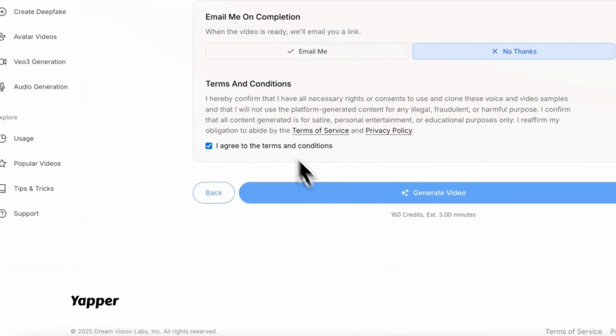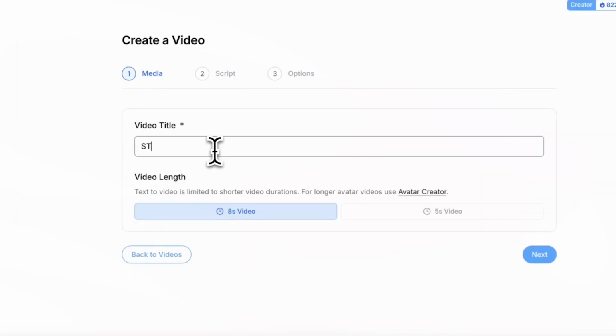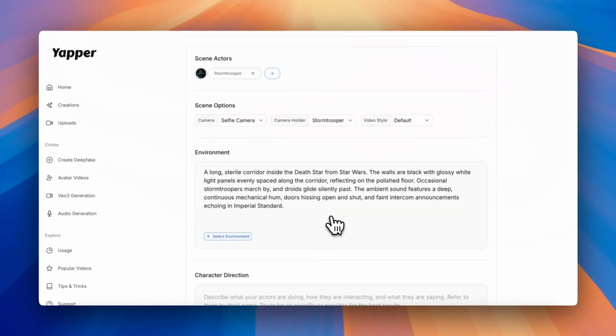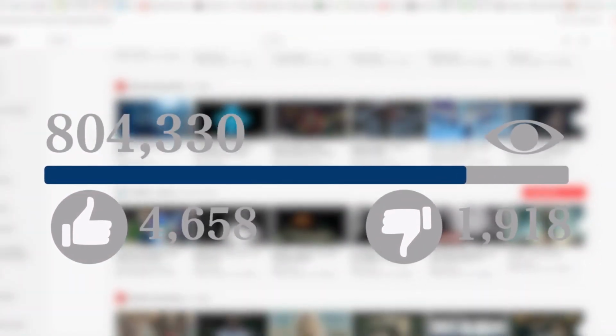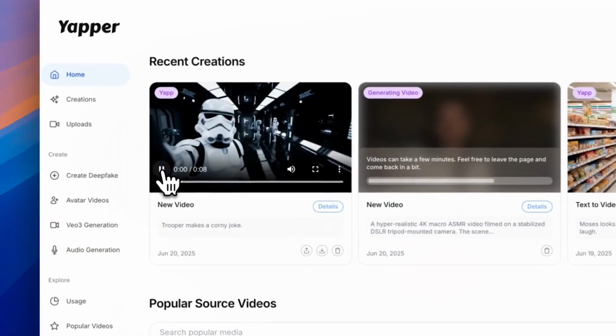Yapper's deepfake engine lets creators remix voices and faces in seconds, letting you launch parody skits, music covers, and even wild historic cameos. The virality is off the charts. And if your social feed seems twice as wild lately, now you know why.